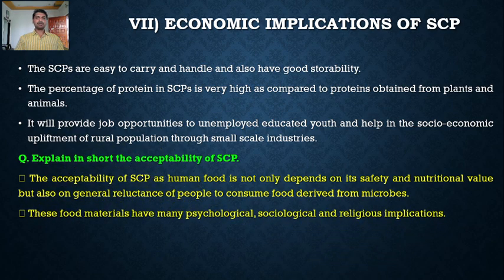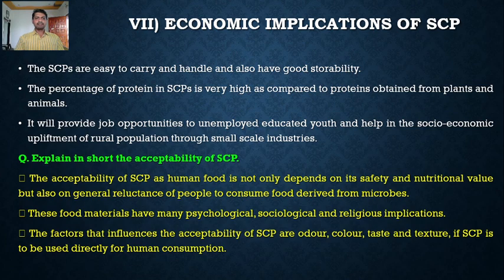These food materials have many psychological, sociological and religious implications. In addition, the food material produced using microorganisms has many psychological, sociological and religious implications. The factors that influence the acceptability of SCP are odor, color, taste and texture, if SCP is to be used directly for human consumption.